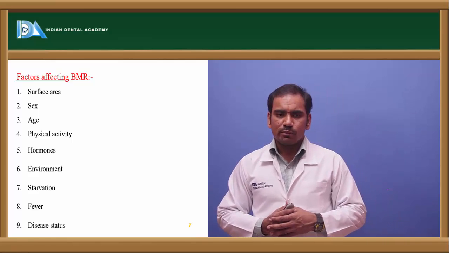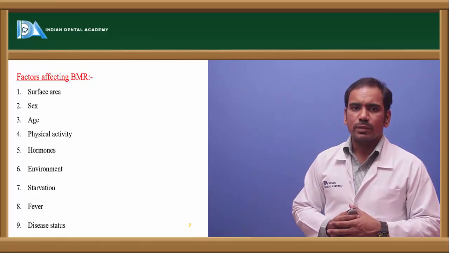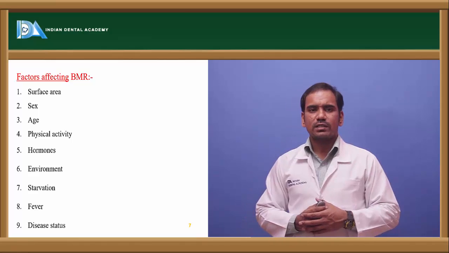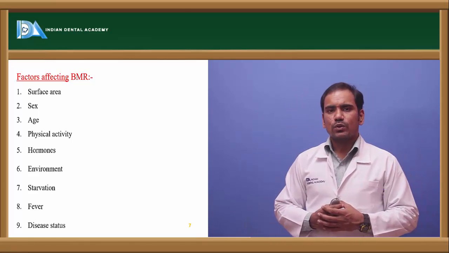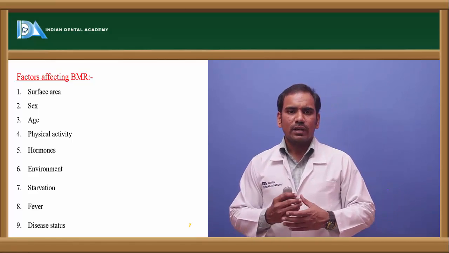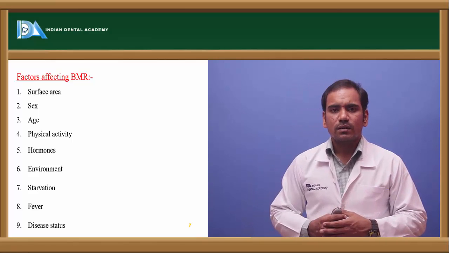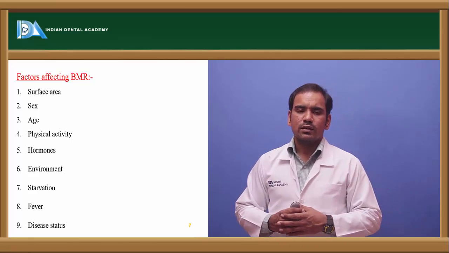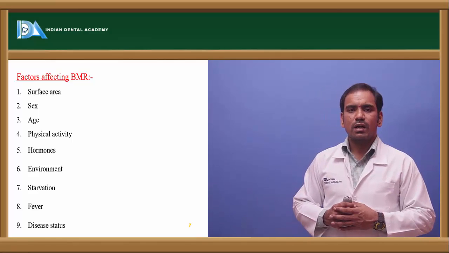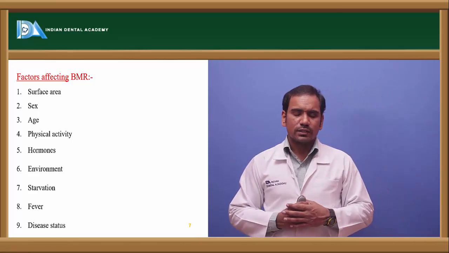And this is very important: what are the factors which influence the BMR? There are various factors which affect the BMR. The first is surface area. Whenever the surface area increases, BMR also increases. That is the effect of surface area. And the second factor is sex.